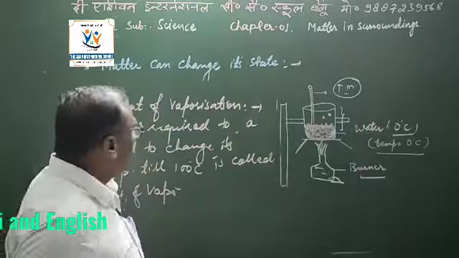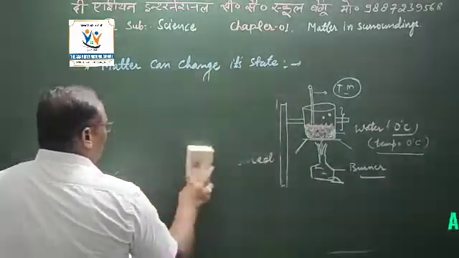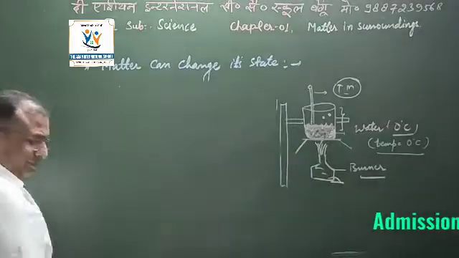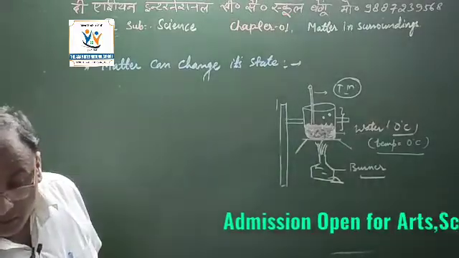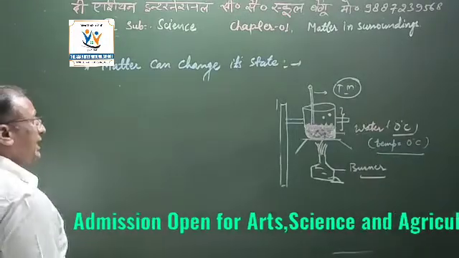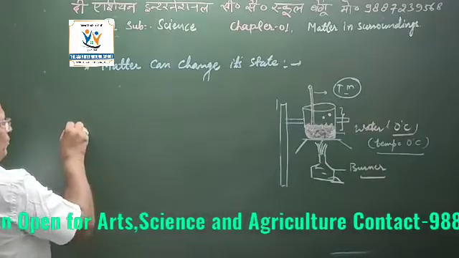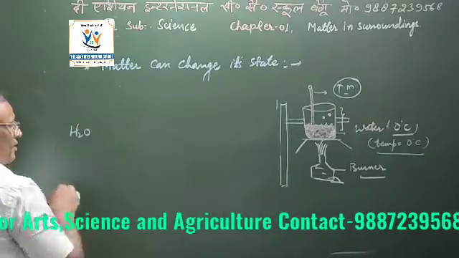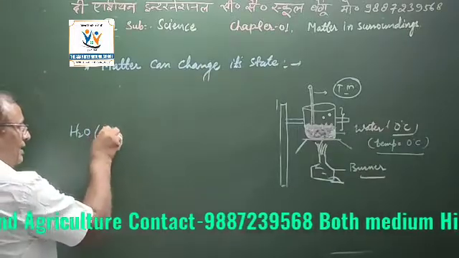Now I would like to explain the next phenomenon. Sometimes you have seen that when the temperature changes, the state changes. See, this is water, H2O. This is in the liquid state.